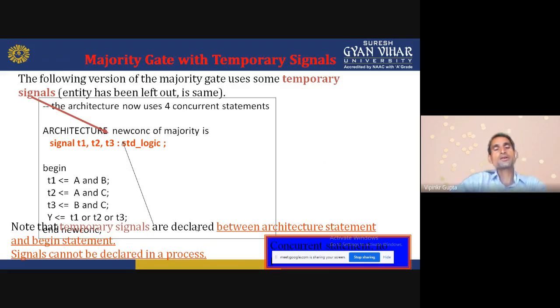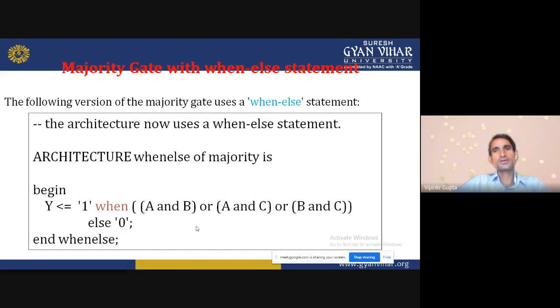Temporary signals are defined after the architecture declaration and before begin, as we discussed in previous lectures. Then begin: T1 gets A and B, T2 gets A and C, T3 gets B and C. Now we OR these temporary signals, so we get the same result.